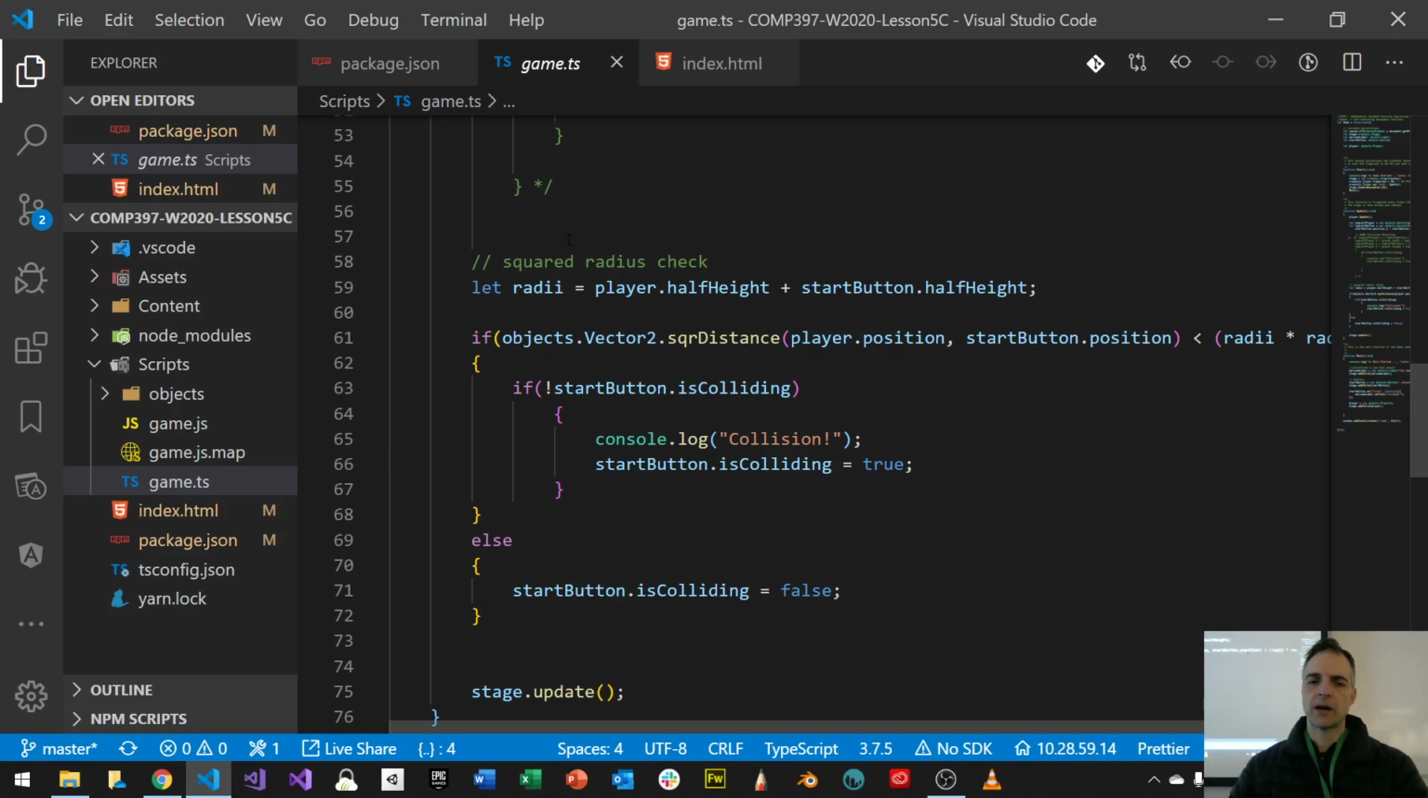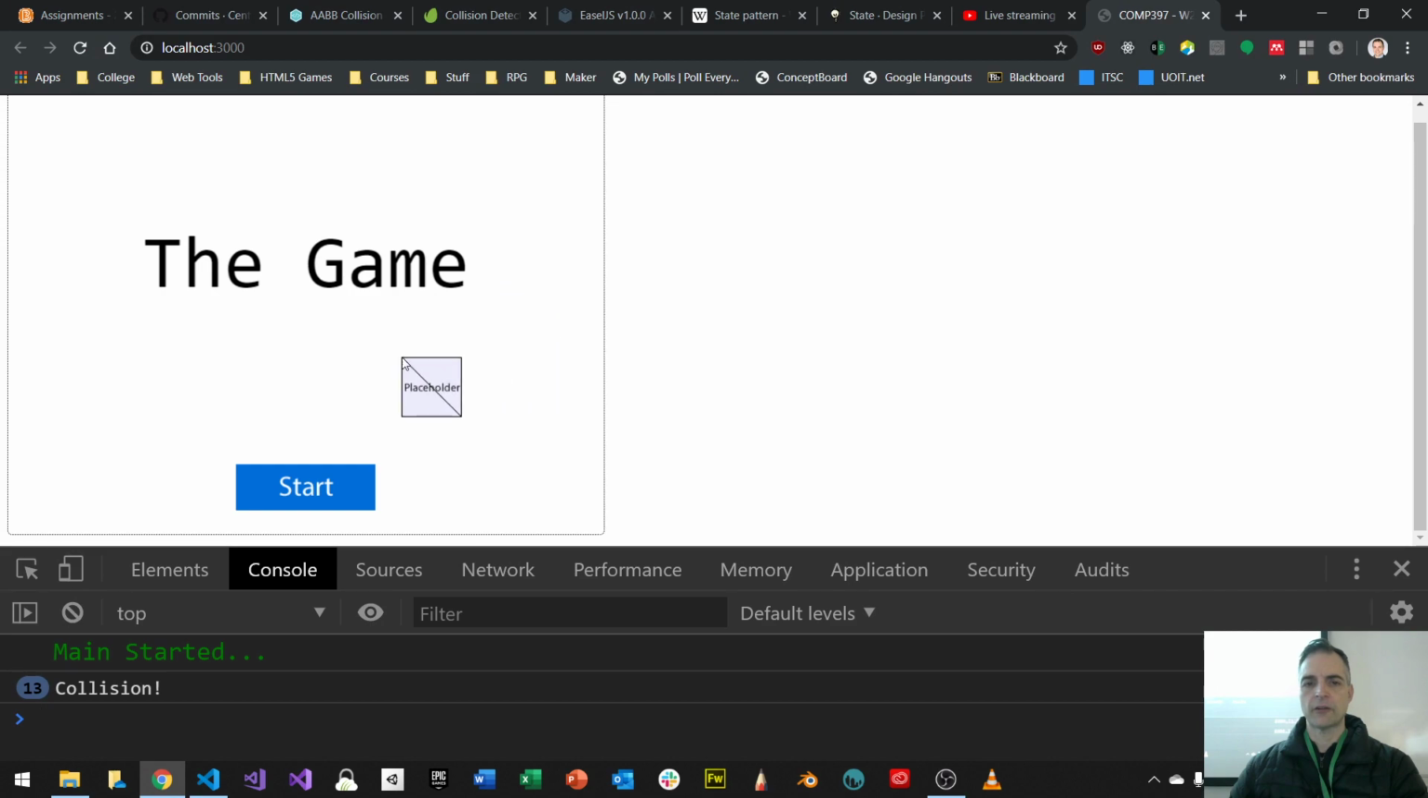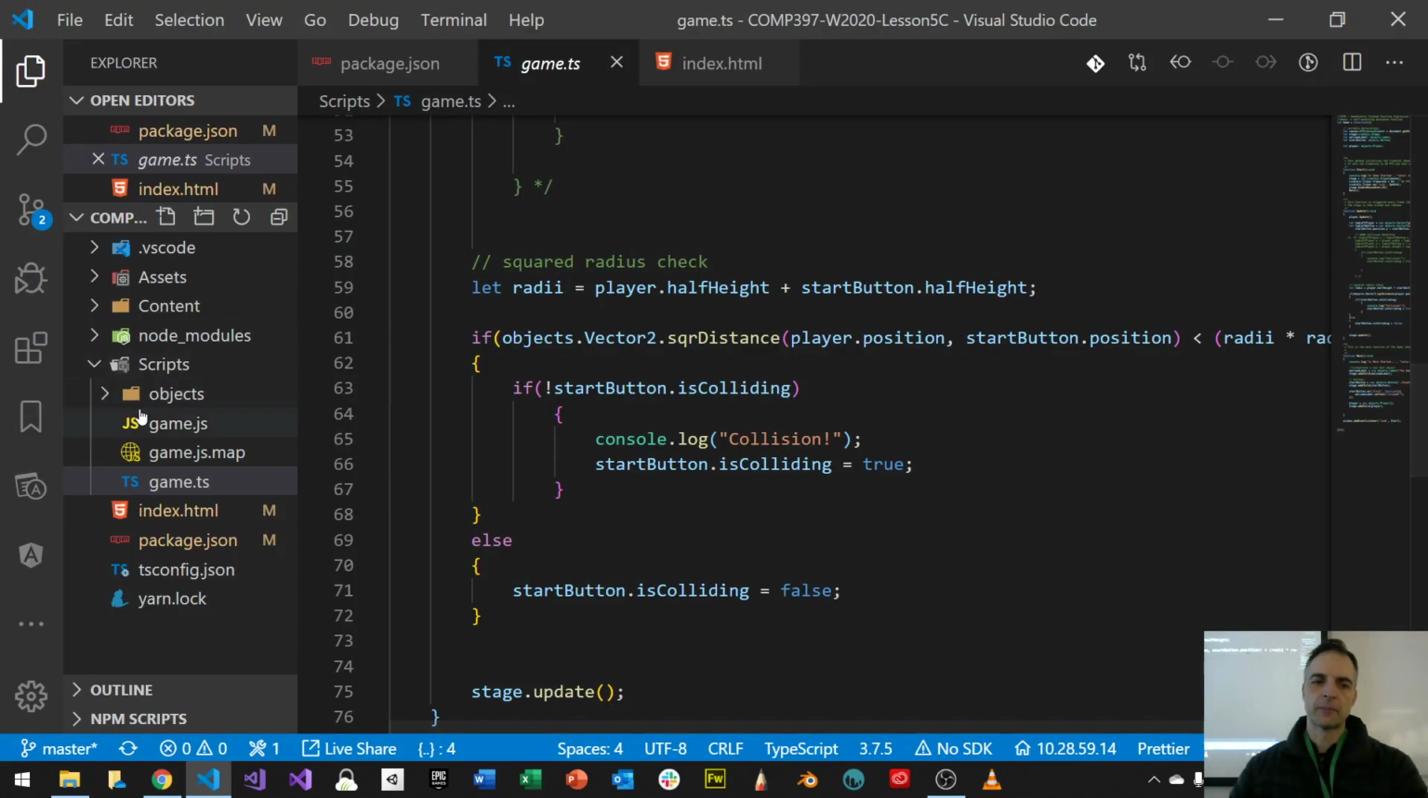Also, if I want my placeholder to be centered, right now it's not centered, it's in the top left corner of the screen. How do I fix that problem?